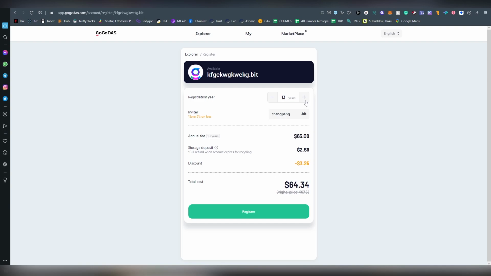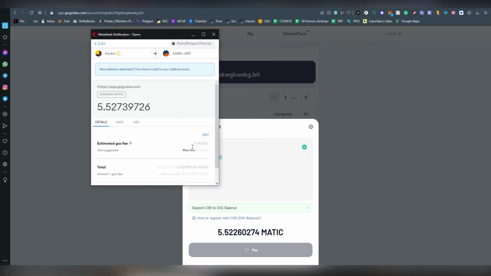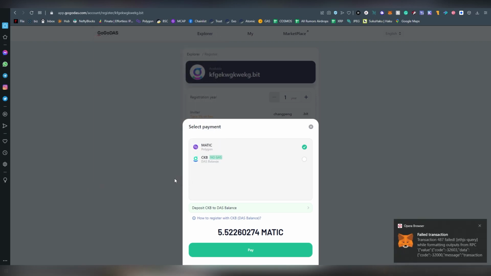I think there's no limit on how many years you can put. 20 years is $100. That's not much. That's almost nothing at all. So you can get pretty high discounts here. But I'm not going to be registering here. Basically, it will just pop out a price. You can pay in CKB or you can pay on Polygon, and this is the price that it would be costing. And you click pay, and then there will be a pop-up coming out. Actually, I can pay this, just to show you guys how it's done.